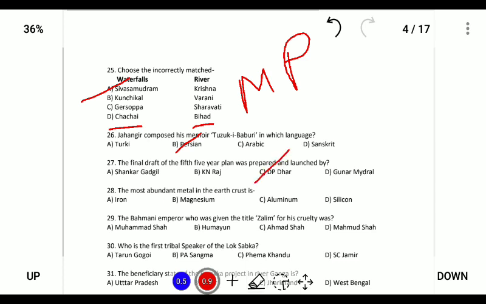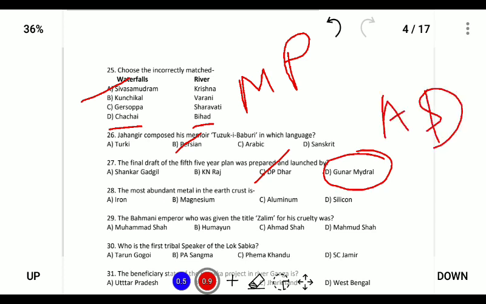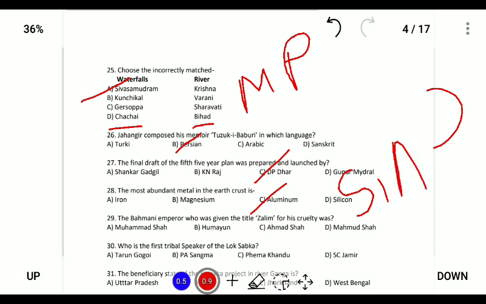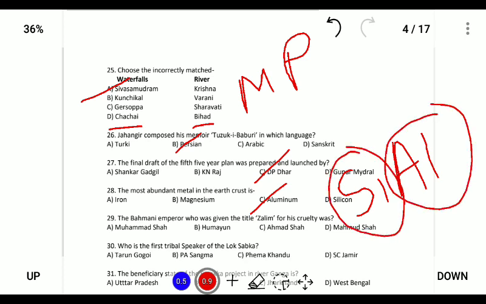The final draft of the 5-year plan was launched by D.B. Dar. So D.B. Dar was the person who drafted the 5-year plan. Gunnar Myrdal was the person who wrote Asian Drama. And next, the most abundant metal on this earth is aluminium, because in the earth's crust, silicon and aluminum are the most abundant. Since silicon is not a metal, aluminum is the correct answer.